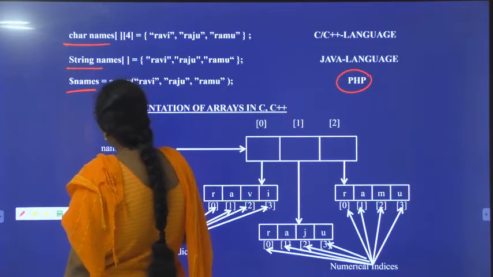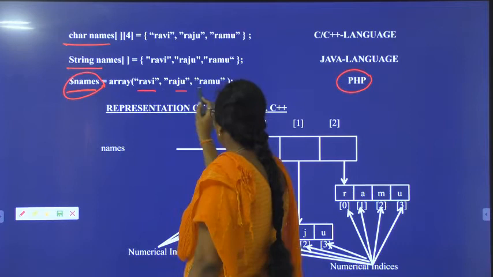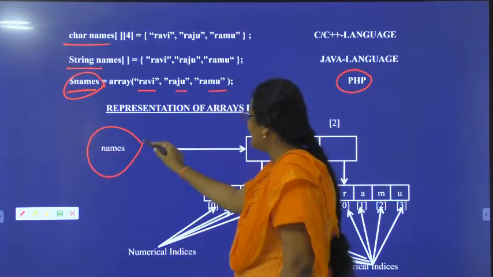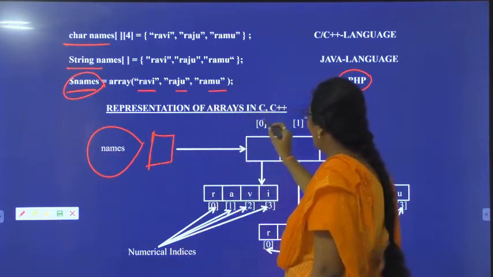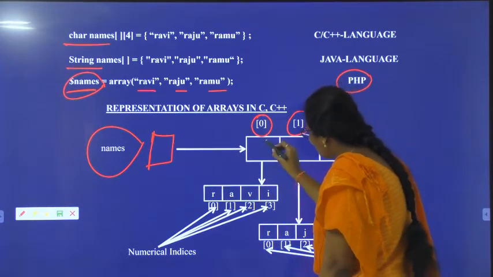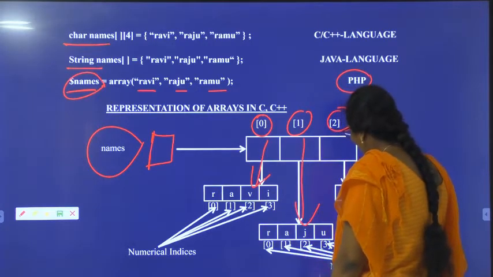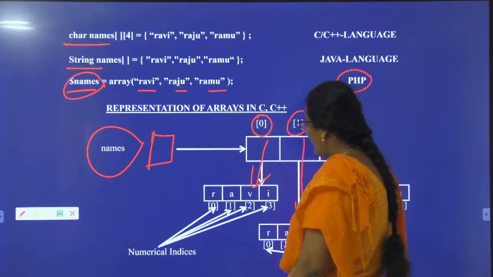What is the name of my array? Names. What are the elements of my array? Ravi, Raju, Ram. So names is an array, and its indexing positions are 0, 1 and 2. In the first position I have Ravi, in the second position I have Raju, in the third position I have Ram.